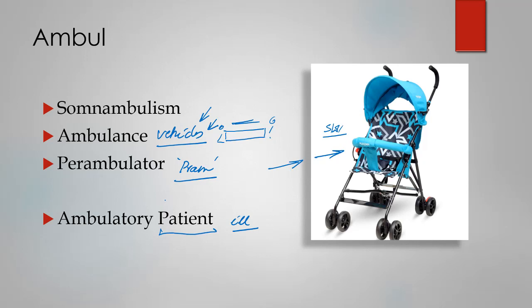In that stage, when the person is able to walk once again, that stage is called being in the ambulatory stage, or that patient is called ambulatory patient. Simply it means walkable person or walkable patient. So ambulatory patient.